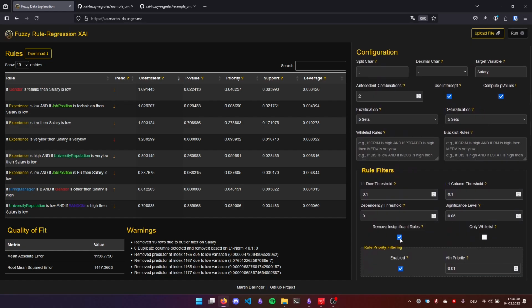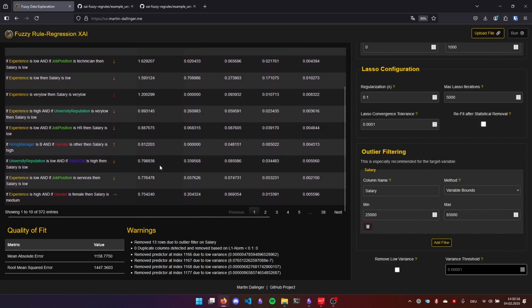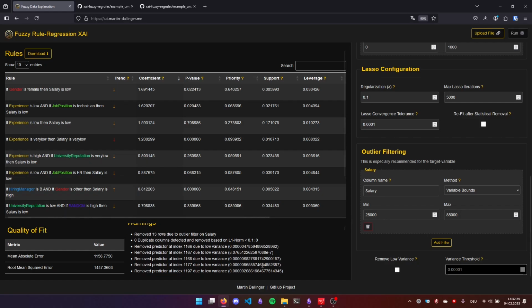So essentially, if you want to remove insignificant rules and this is ticked, then you might want to refit the coefficients. So this is one method to do it. Also, rules with a coefficient of 0 are often not shown because they're regularized away by lasso. And if they've got a coefficient of 0, it also optimizes for sparseness, remember. So then there's no meaning in this rule. Essentially, it has no weight. So why would we show it? And it will be shown in the warnings.